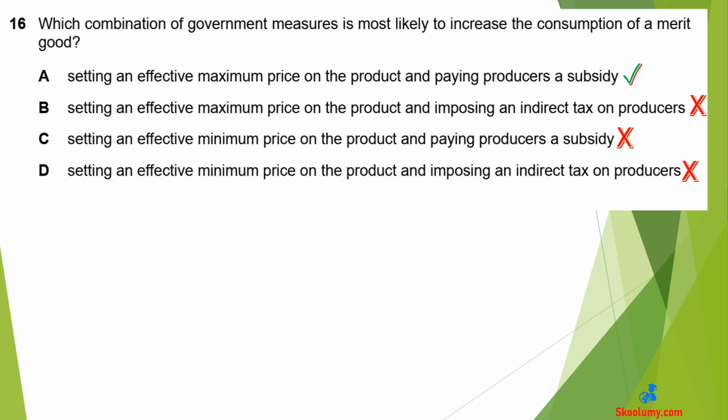B is wrong because an indirect tax will reduce the quantity produced and make it difficult to afford due to a rise in its price. C is wrong because a minimum price is above the equilibrium and it will reduce the quantity consumed. D is wrong because both minimum price and indirect tax will raise the price and reduce the quantity consumed. Indirect tax also reduces the quantity produced.